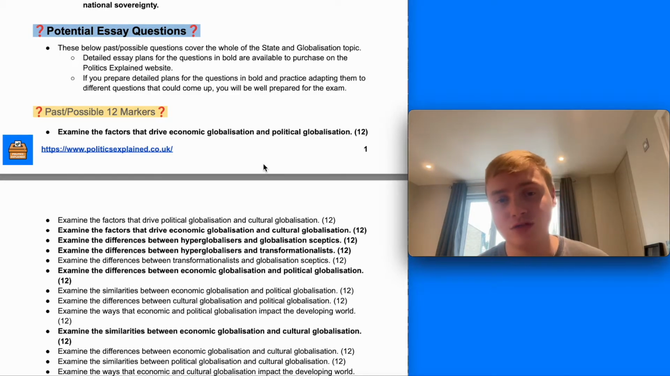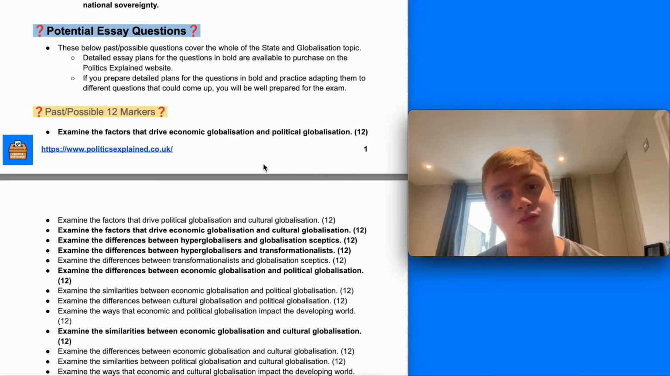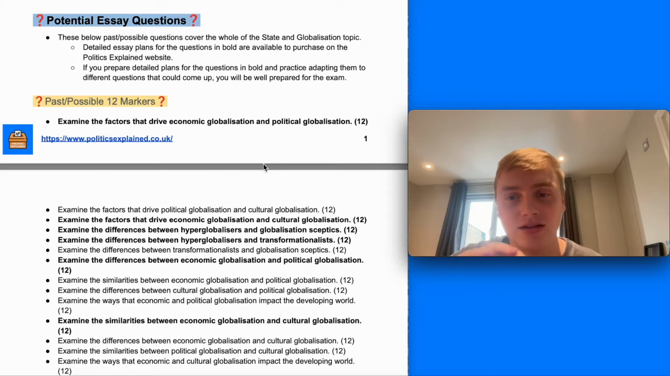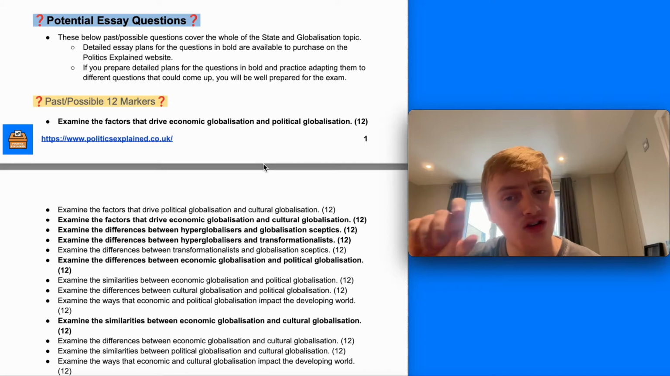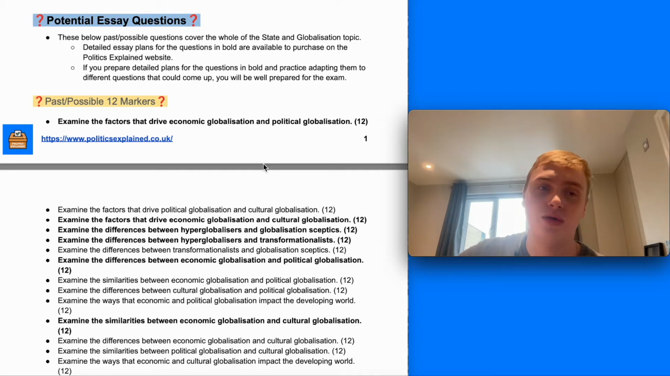All of the ones in bold are covered on the Politics Explained website. You can find detailed essay plans or 12 marker plans for all of the questions in bold, and they're the ones I've selected, the best ones that if you really practice, know those well and revise them well, you should be able to adapt them to different questions and be able to answer most questions in politics because of the content that's within them.